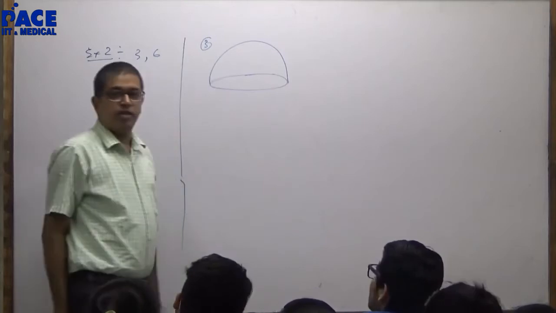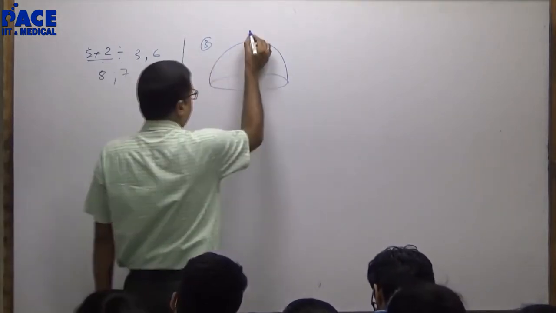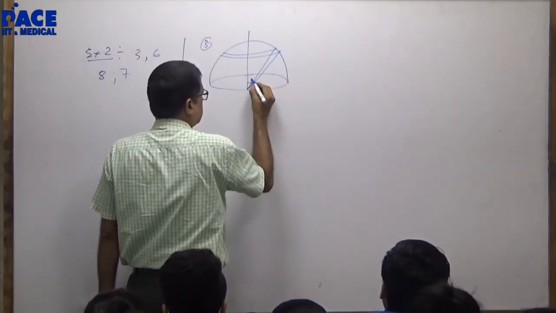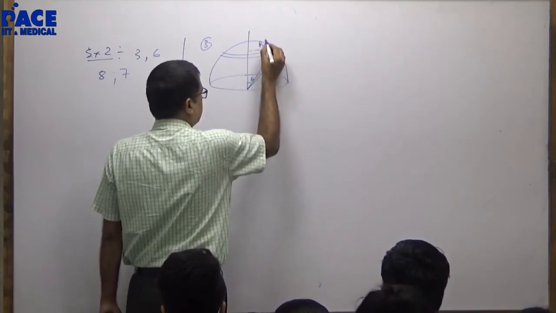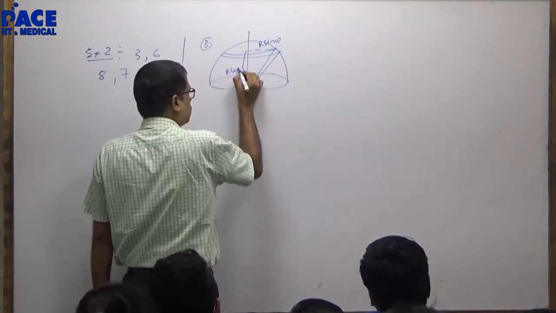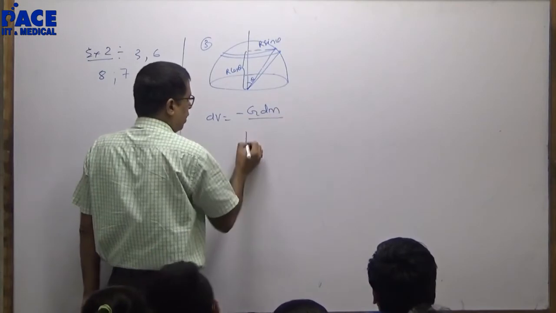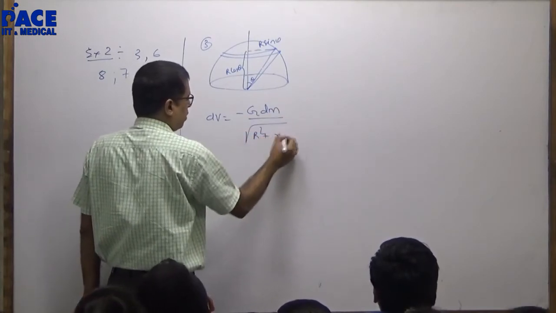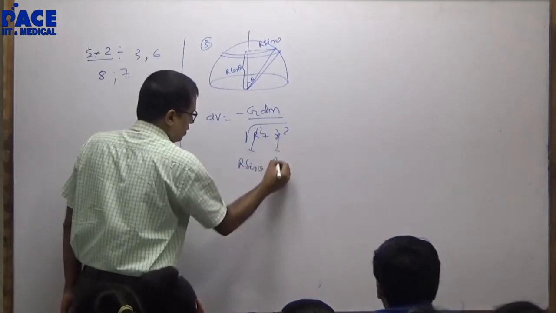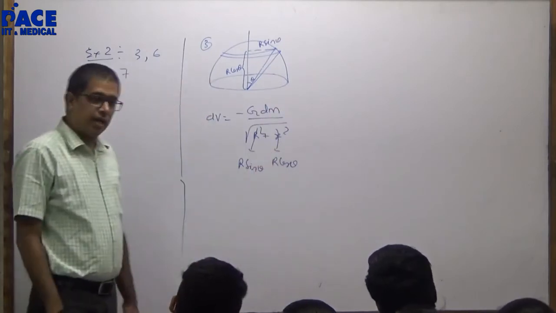A hemispherical bowl, you can even derive it using a ring, but I would not prefer that. Have a look at it. If I were to derive it using a ring, this will be theta. Radius of the ring is r sin theta. The value of x will be r cos theta. Potential here will be minus G dm by root over of r square plus x square, where r is r sin theta and x is r cos theta. If I substitute dm and integrate, I'll get the answer.